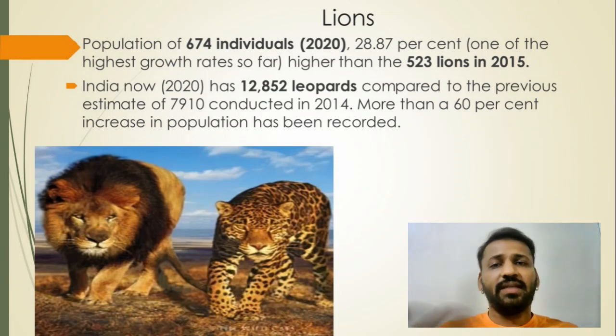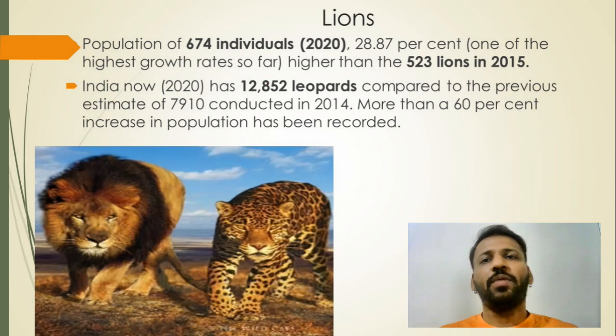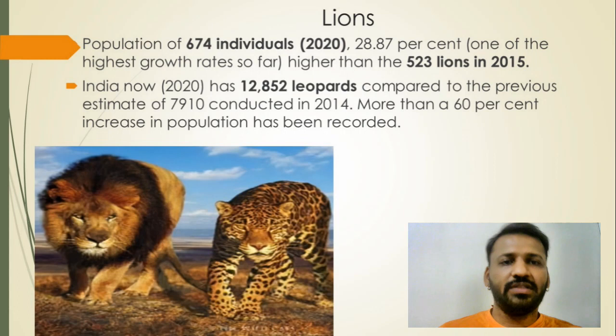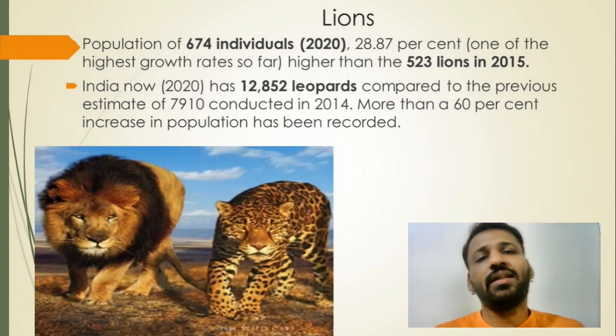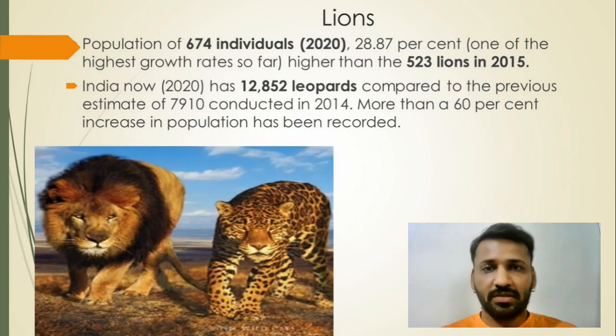When leopards and others come to the city, they attack the people. So the government is estimating that tomorrow, if the country's population increases and the cheetah's population increases, it will not harm the people. The leopard population has also increased. In 2014 it was almost 7,900. Now it has become 12,800 leopards.